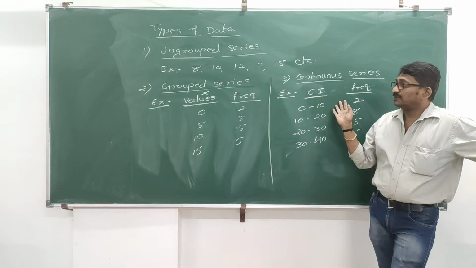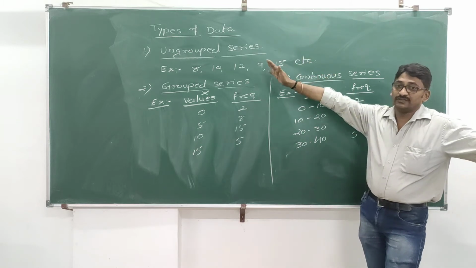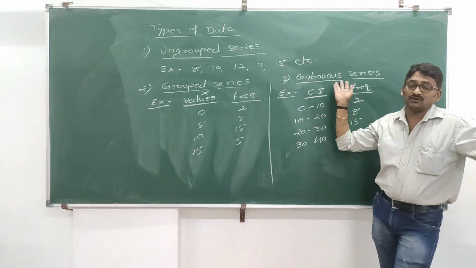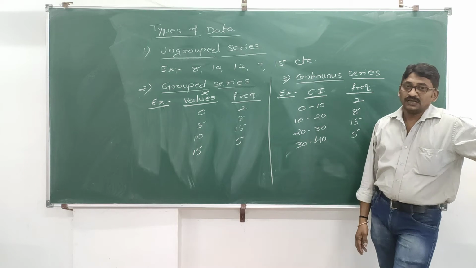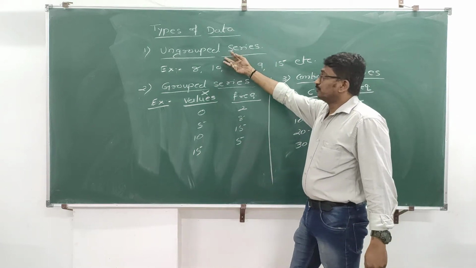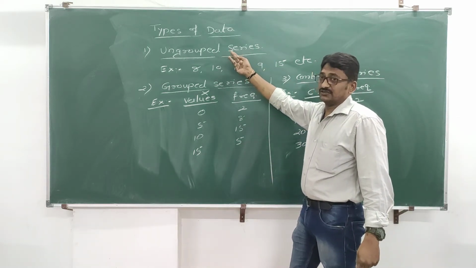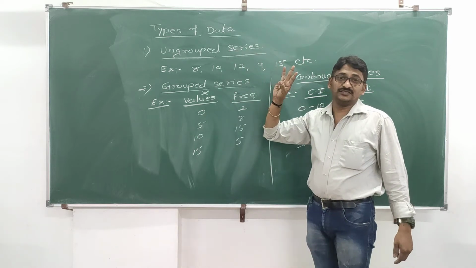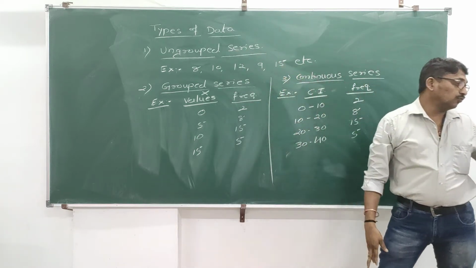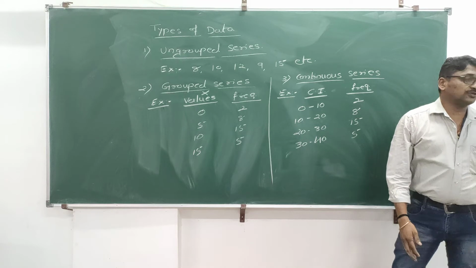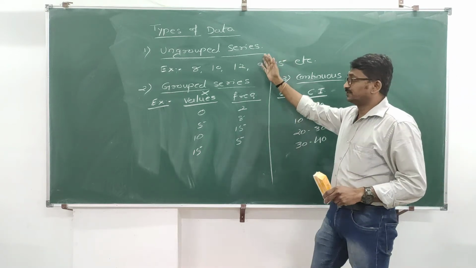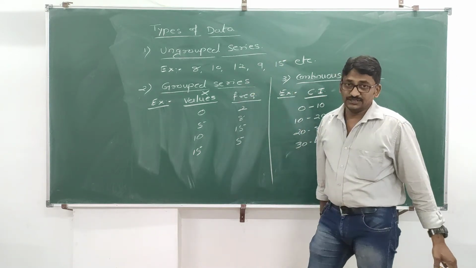While solving the problem, your first step is to know whether it is group series, ungrouped series or continuous series. Now we will start with ungrouped series first. I will take the first 3 averages, that is mean, median and mode. I will give you the formulas because formulas are different for ungrouped series, group series and continuous series.